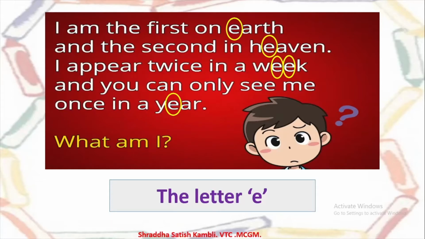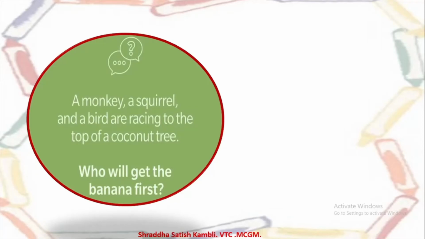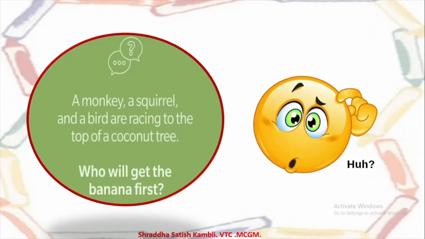So wasn't this interesting as well? Now look at this one. Now this is a different kind of a riddle. A monkey, a squirrel, and a bird are racing to the top of a coconut tree. Who will get the banana first? So what do you think the answer can be? So will the monkey get the banana first? Will the squirrel get the banana first? Or will the bird get the banana first? What do you think is the answer?